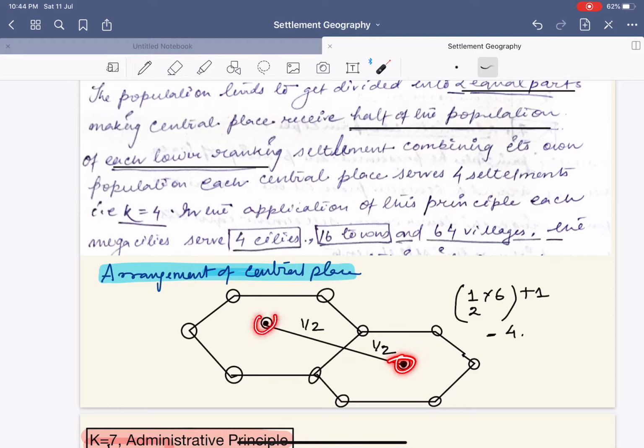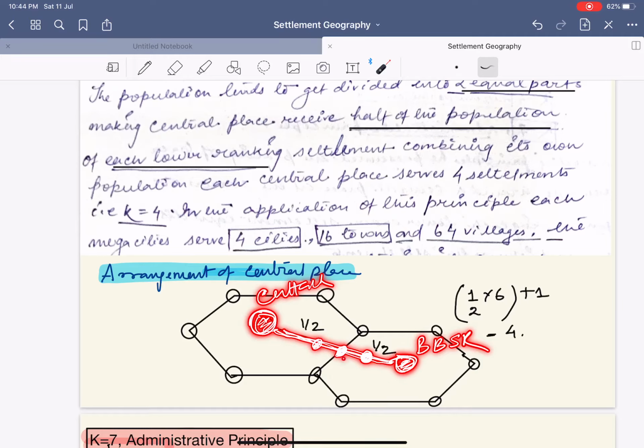These are two higher order settlements. Let me call this BBSR and this Cuttack. Both BBSR and Cuttack are the twin cities. Now in between these two cities there are many small settlements. Let us say we have Pahala, which is famous for the Pahala Rasagola. Again we have over here small places such as Nimapara and so on.